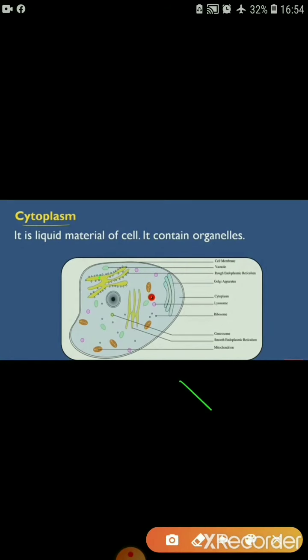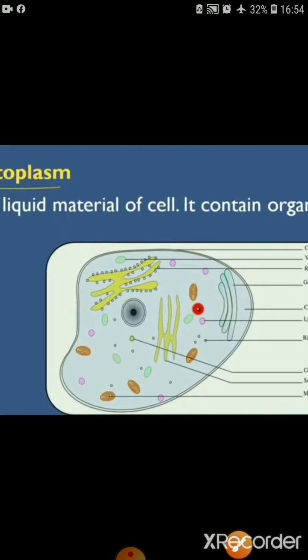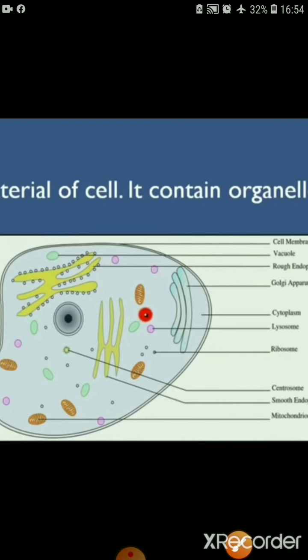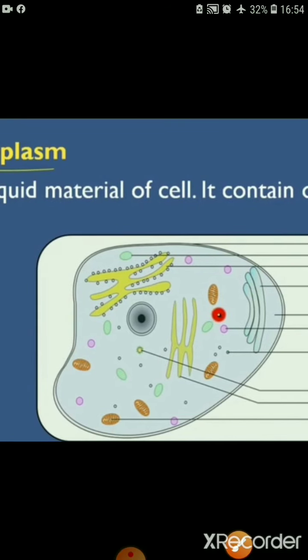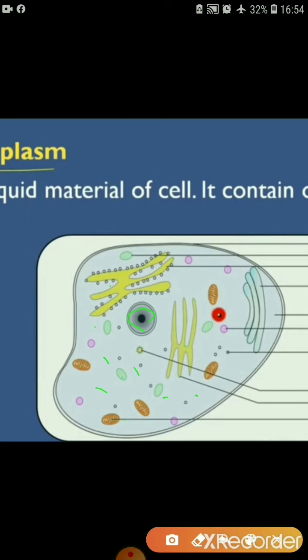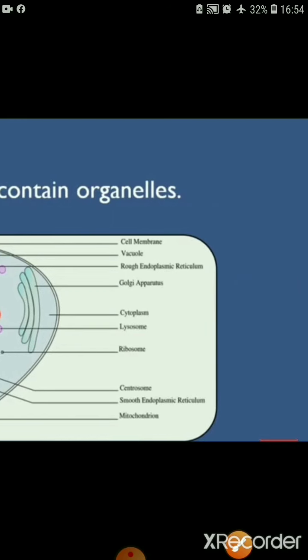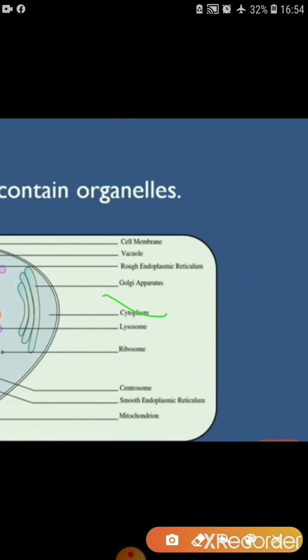Next, this liquid part which all the bodies have, except all these bodies, small different types of bodies are seen in the protoplasm, except the nucleus and these metabolic machineries, whose basic color is grayish white, which is liquid, that is called cytoplasm. What is that called? That is called cytoplasm, right?